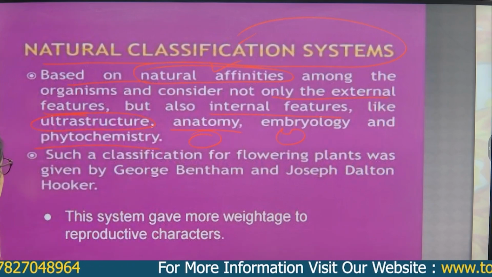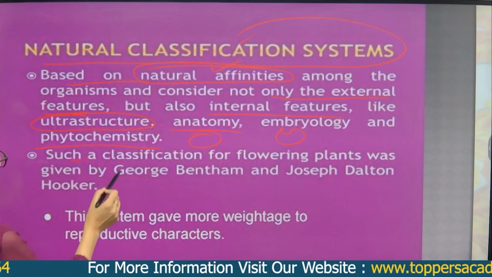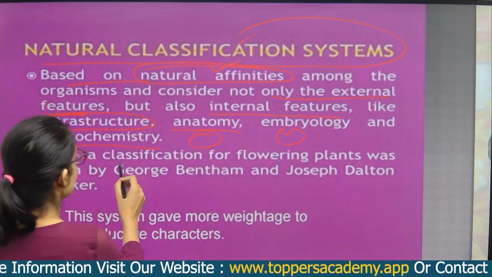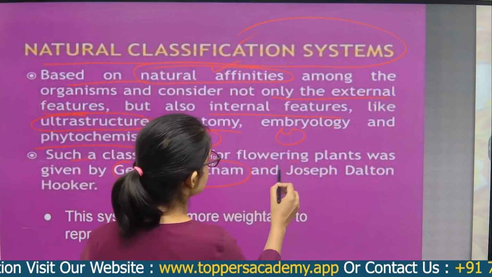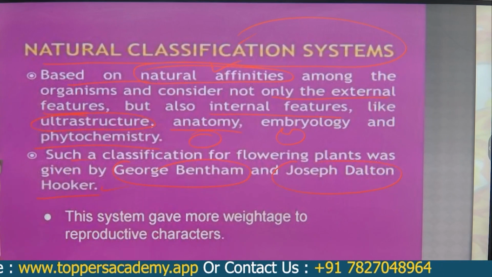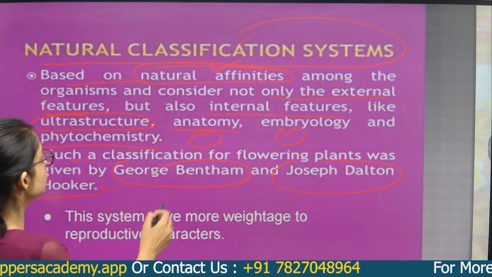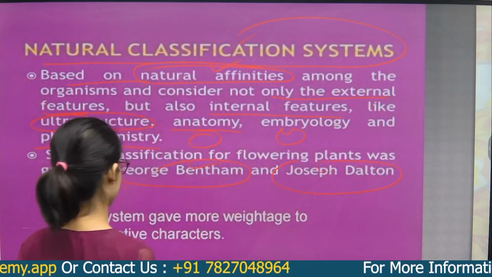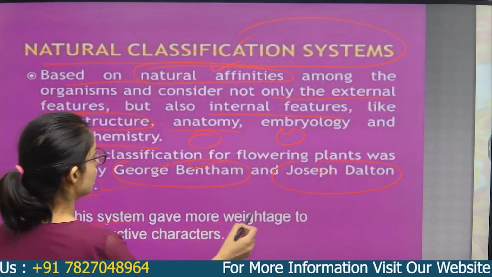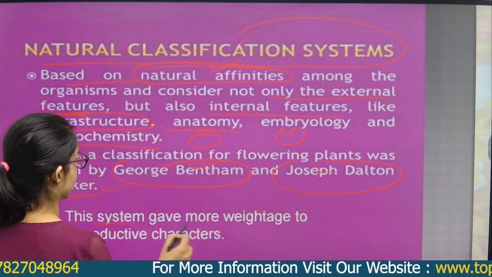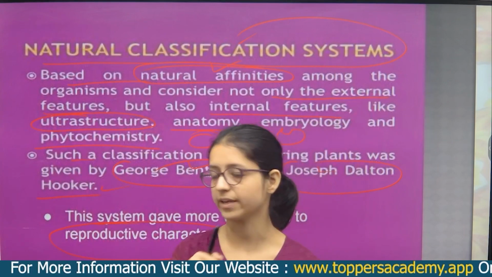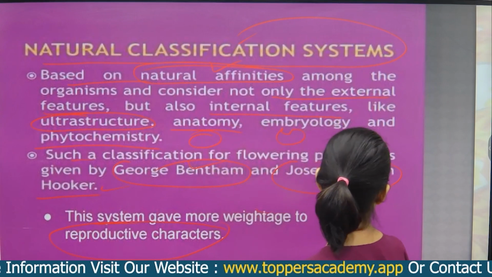Such a classification for flowering plants was given by George Bentham and Joseph Dalton Hooker, meaning this classification was supported by these two scientists. Another point is that this system gave more weightage to reproductive characters. So it was a good system of classification.